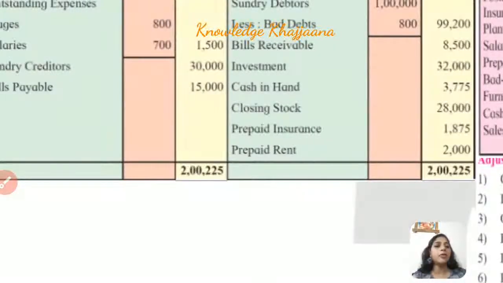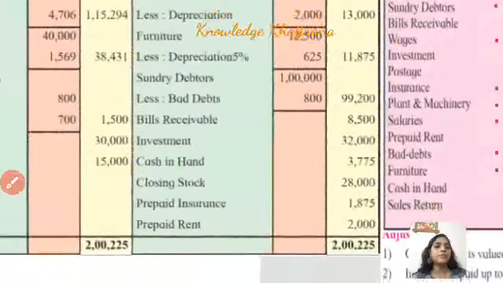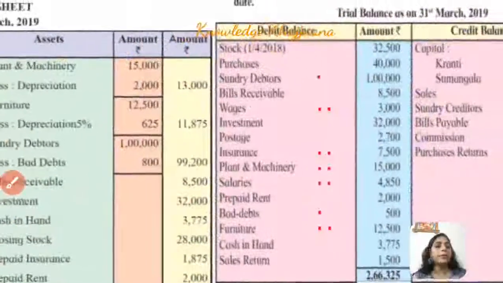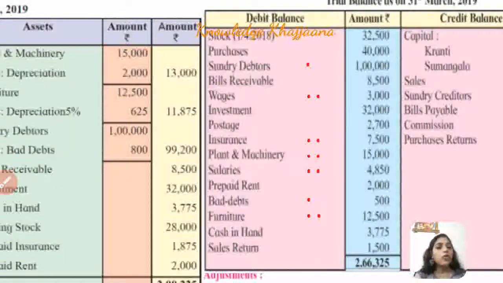Prepaid rent amounting to rupees 2,000 is recorded to the balance sheet asset side. Next, why prepaid rent? Because it is unexpired. The period for which the rent has been paid has not yet come. So it is unexpired, so it is recorded as an asset.